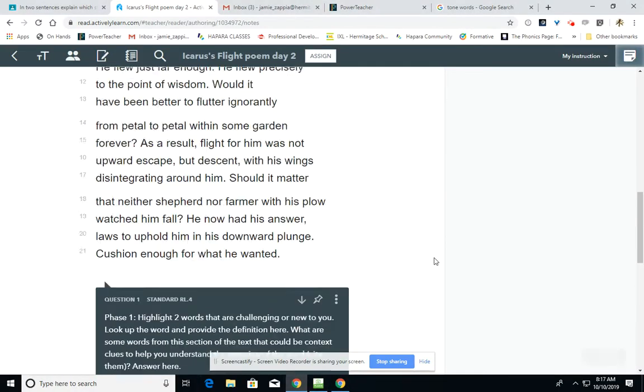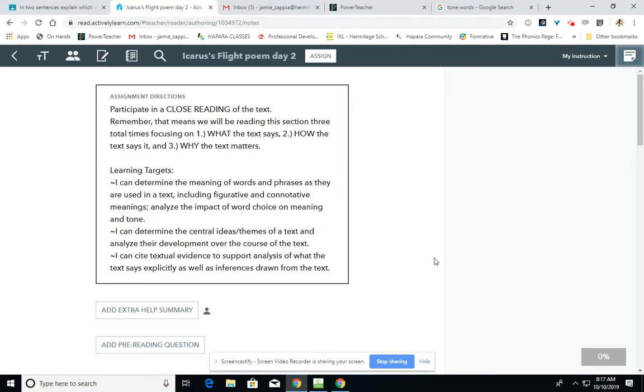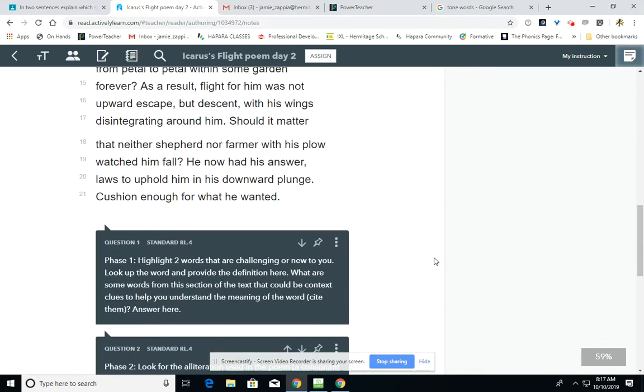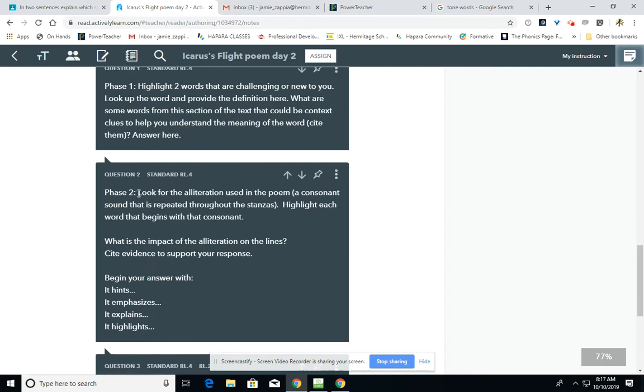In phase 2, we're going to look at how the text says it. So when you reread the poem for that specific phase, you're going to be looking at alliteration as used in the poem. This is new notes. We don't have these notes in our packet yet, but alliteration is a consonant sound that's repeated throughout the stanzas.